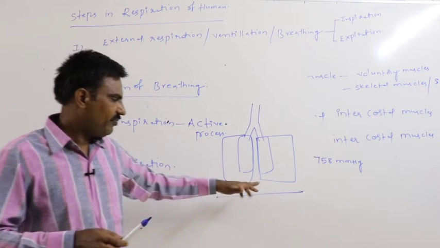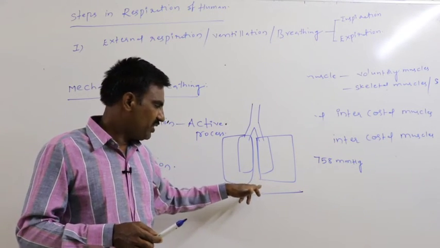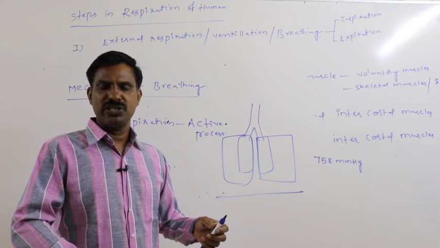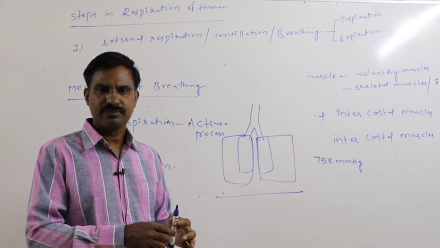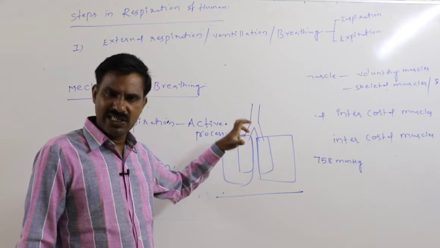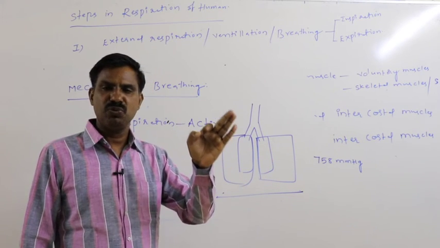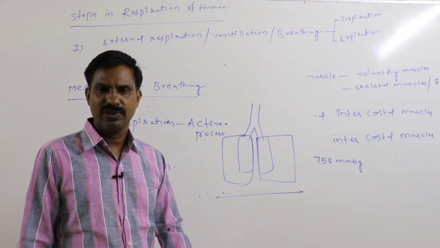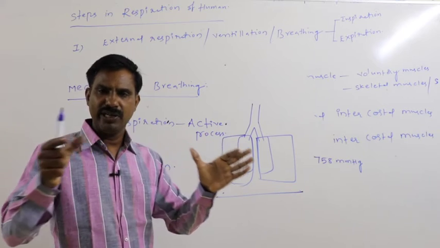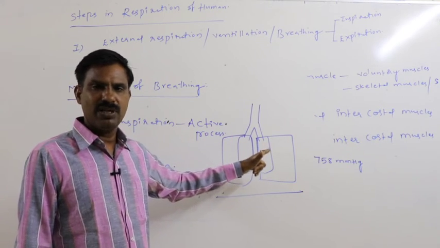At the same time, whenever the diaphragmatic muscles get contracted, the dome shaped diaphragm becomes flat. By that way, anterior to posterior thoracic volume increases. In all directions thoracic volume increases, the pressure applied over the lung decreases, lungs become free and enlarge.